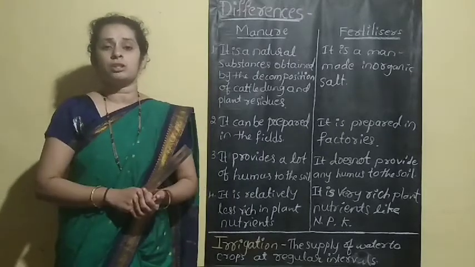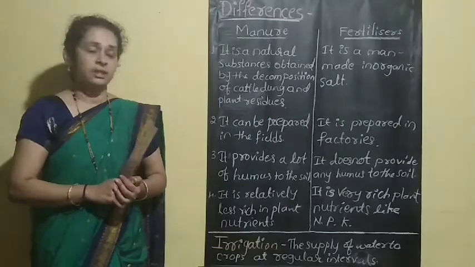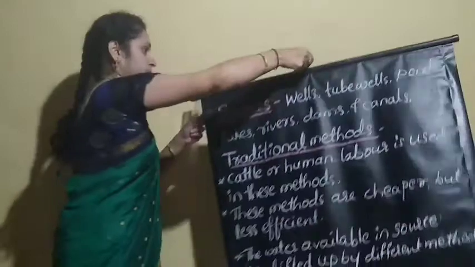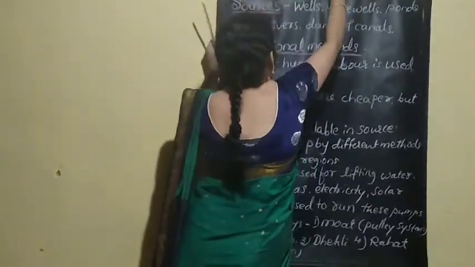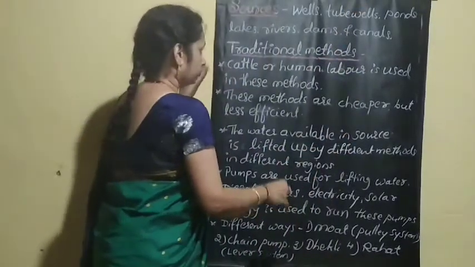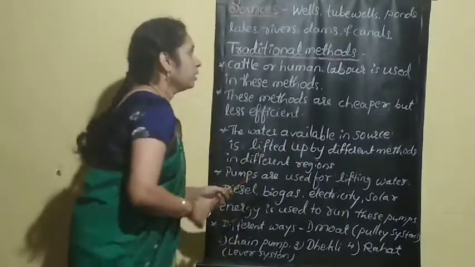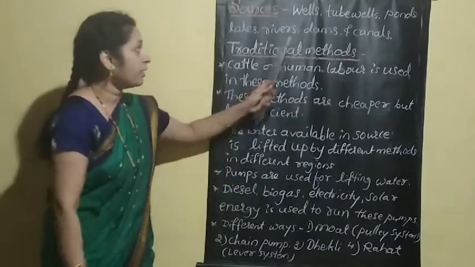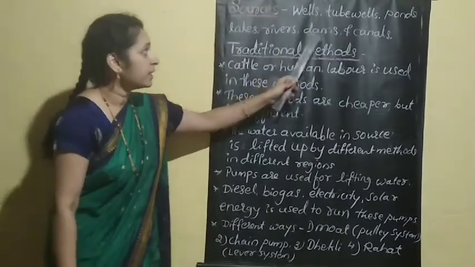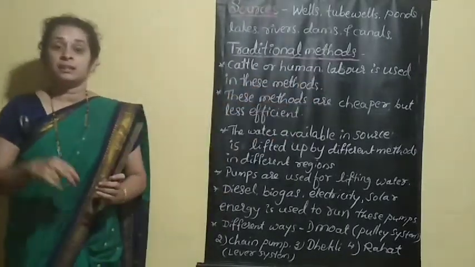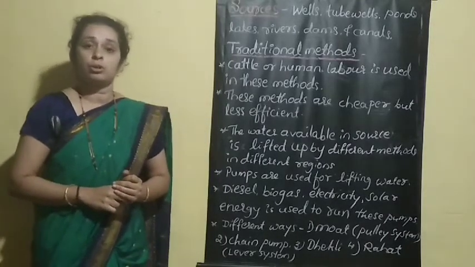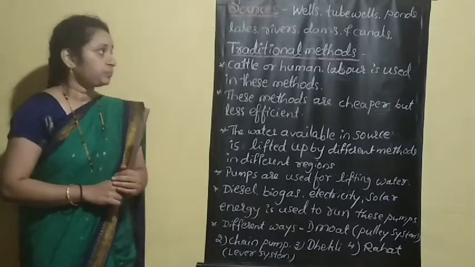There are different sources of irrigation that we have to discuss. Sources of irrigation are wells, tube wells, ponds, lakes, rivers, dams and canals. These are very important sources of irrigation.